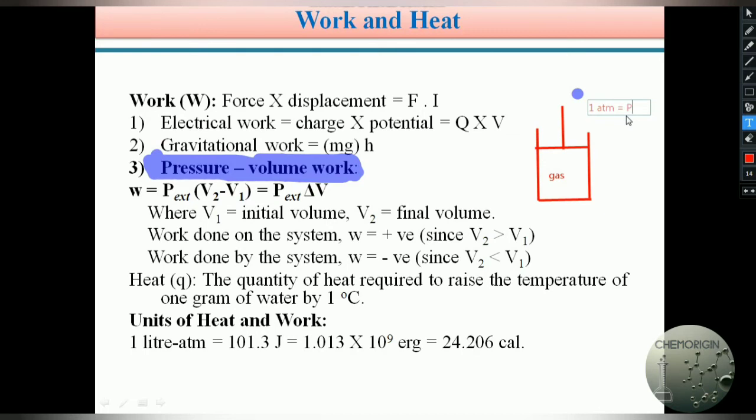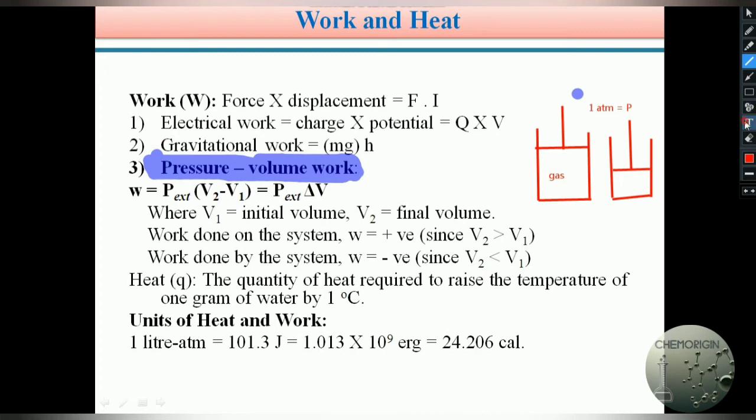But after applying 1 atmosphere of pressure on the gas present in the cylinder, what happened? The gas may be compressed or expanded. Compression takes place or expansion takes place. Let us assume that compression takes place. If compression takes place, what happens? The volume of the gas present in the cylinder is decreased.